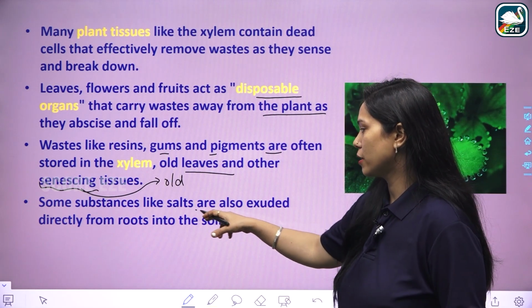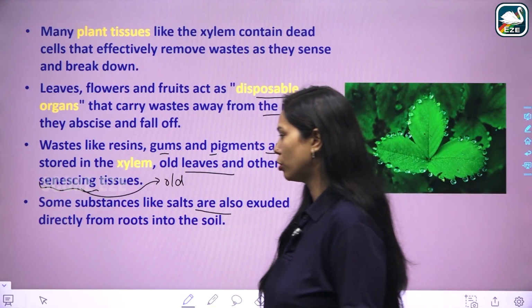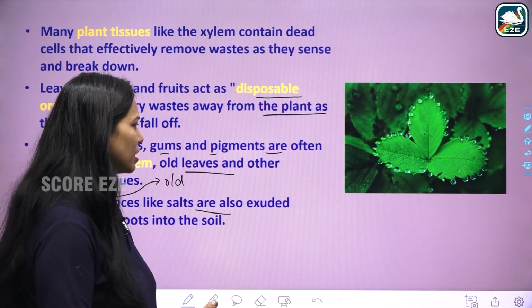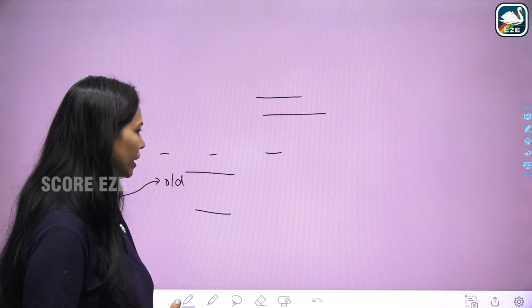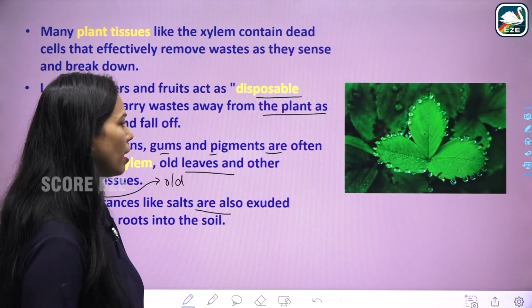Some substances like salts are also excluded directly from the roots. Some salts, resins, gum, and tannin are all excreted from different parts of the plant.